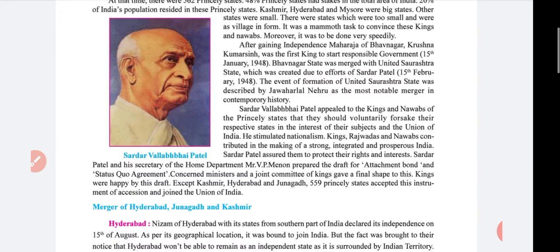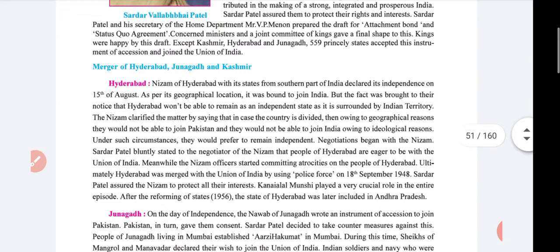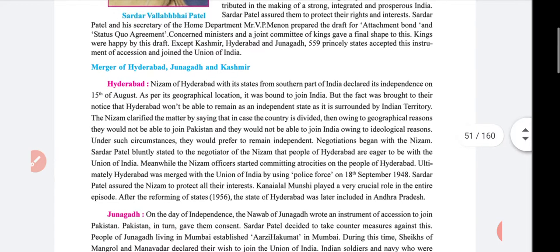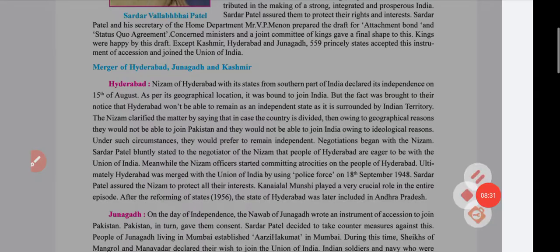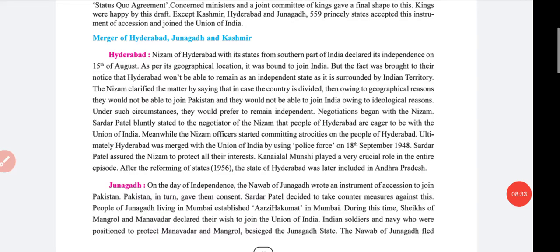Okay, now start the next topic: merger of Hyderabad, Junagadh and Kashmir. Hyderabad. The Nizam of Hyderabad, with its state in the southern part of India, declared its independence on 15th August. Please underline.